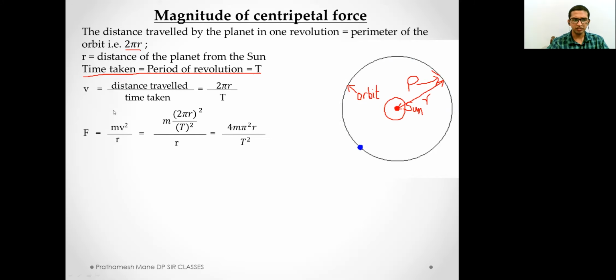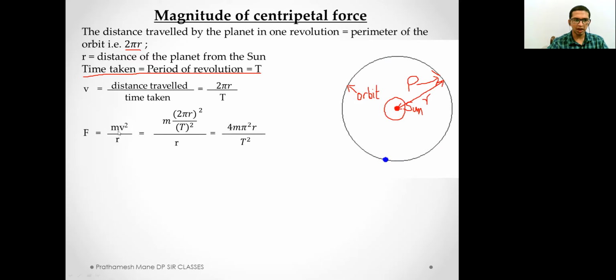This is the formula which I used earlier for the centripetal force part. Previously, just 5 minutes before, we discussed that centripetal force will be equal to mv square by r. Here, the value of v, we just calculated, is 2 pi r by t.